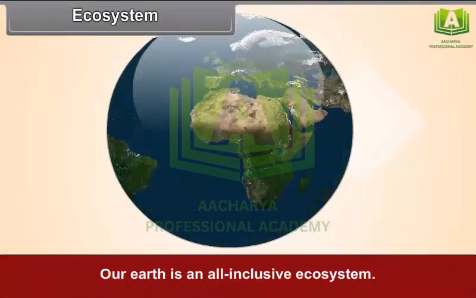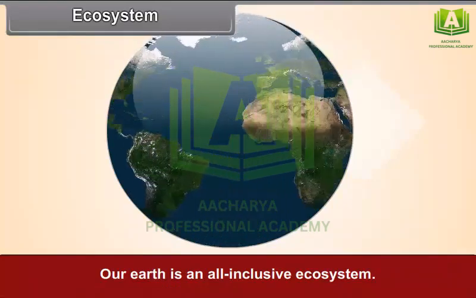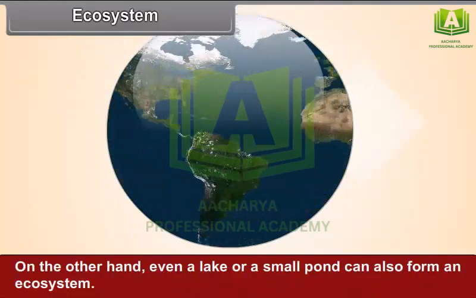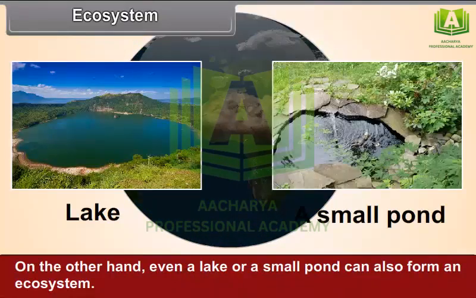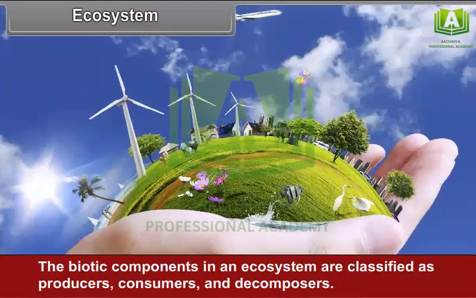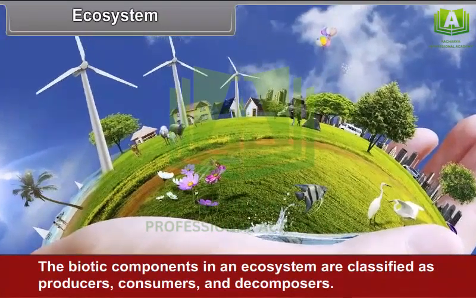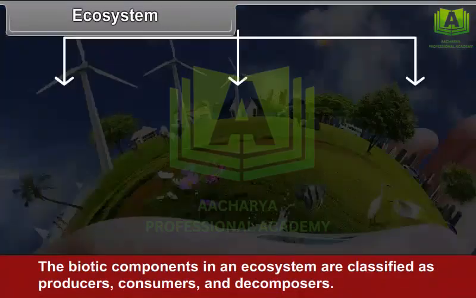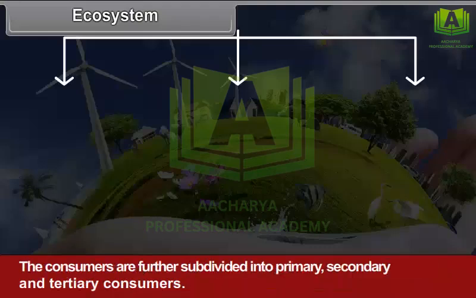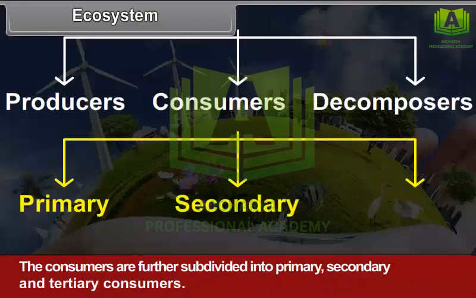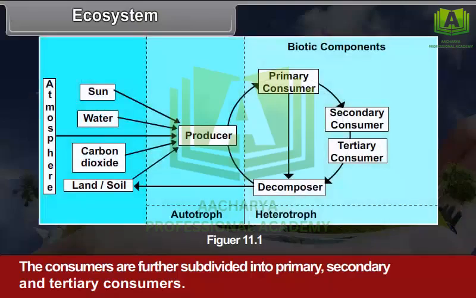Our Earth is an all-inclusive ecosystem. On the other hand, even a lake or a small pond can also form an ecosystem. The biotic components in an ecosystem are classified as producers, consumers, and decomposers. The consumers are further subdivided into primary, secondary, and tertiary consumers. See Figure 11.1.